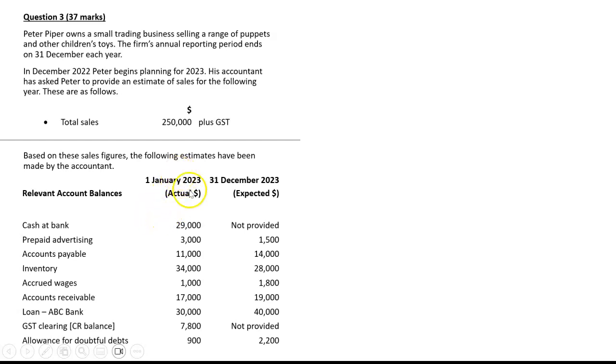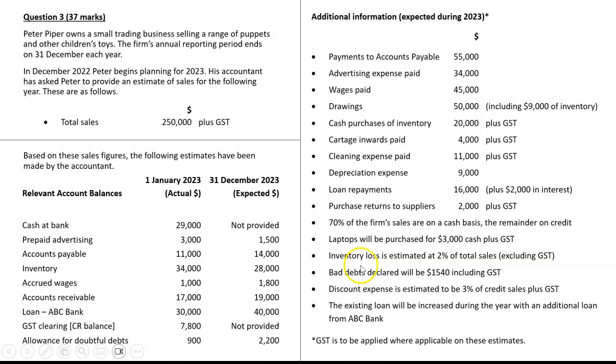So we're budgeting for 2023, so we've got the actual opening balances. That's actually what these are. And then these are what's expected at the end of the year. And lastly, we're given all this additional info. So in this case, we find our question and go back and just look for that.